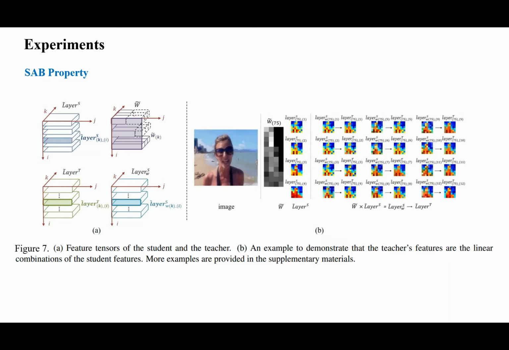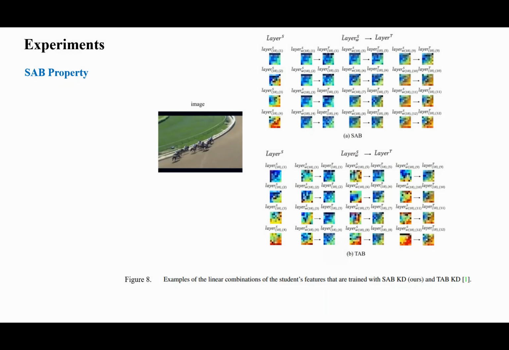This property verifies that the teacher's knowledge is fully absorbed by the student. To verify the advantage of our SAB KD, we show the linear combination results of SAB KD and TAB KD in Figure 8. It can be seen that TAB KD is not equivalent to our SAB KD and does not have the property of the student as the base of the teacher.